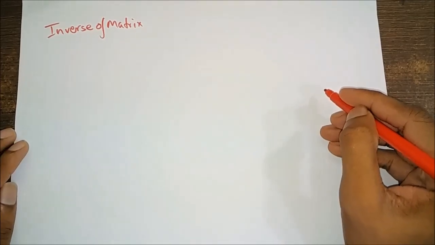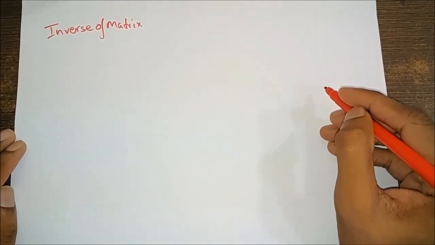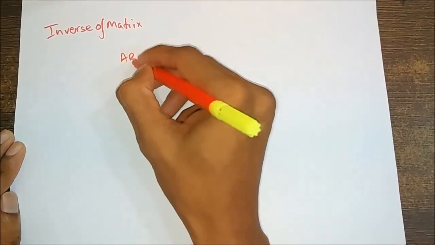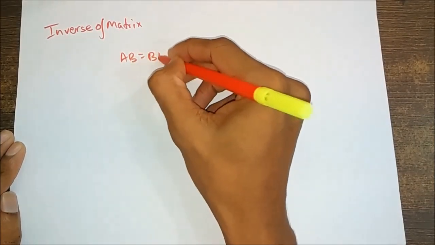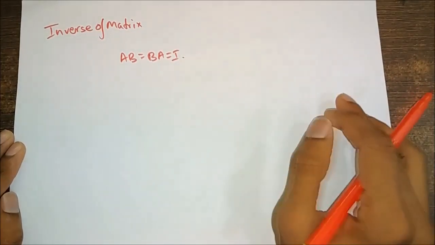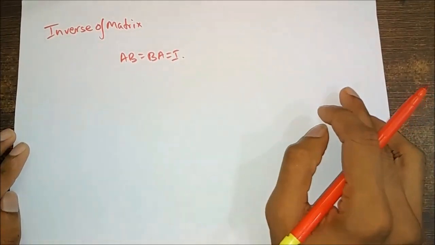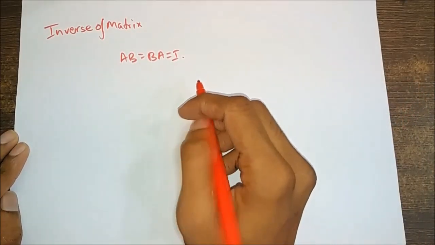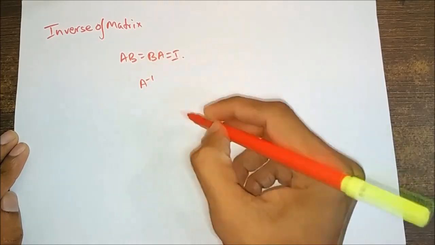Inverse of a matrix. If A and B are two square matrices of the same order such that AB is equal to BA is equal to I, where I is a unit matrix of the same order, then matrix B is called the inverse of matrix A and it is denoted by A inverse.